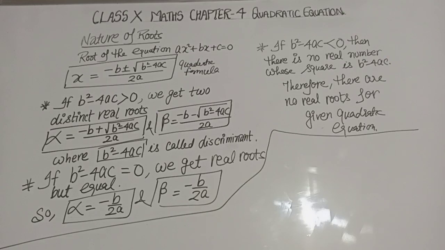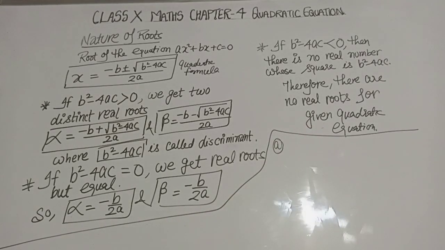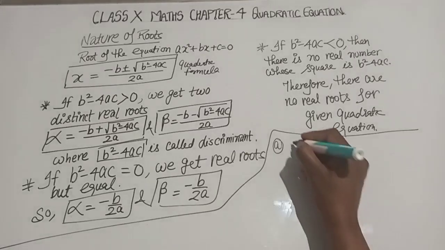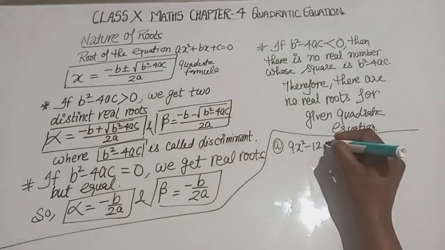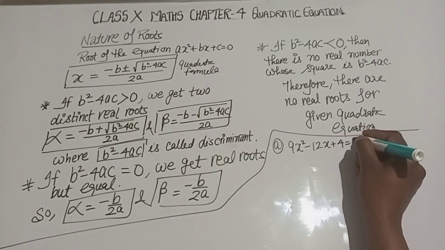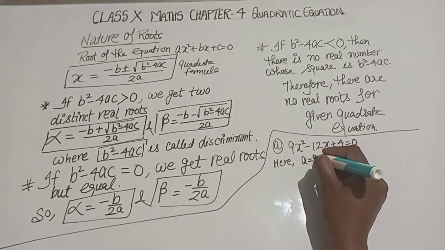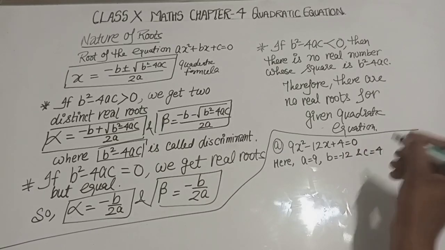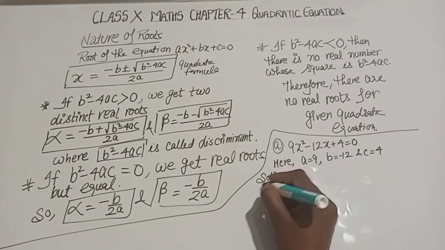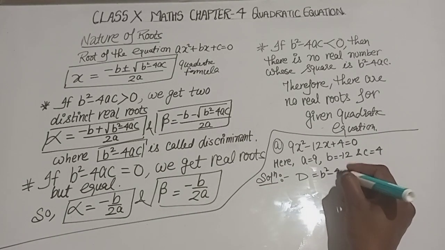If you want to take an example, I am taking some examples here. The first example is 9x square minus 12x plus 4 is equal to 0. Here a is equal to 9, b is equal to minus 12, and c is equal to 4. Solution: D is equal to b square minus 4ac.